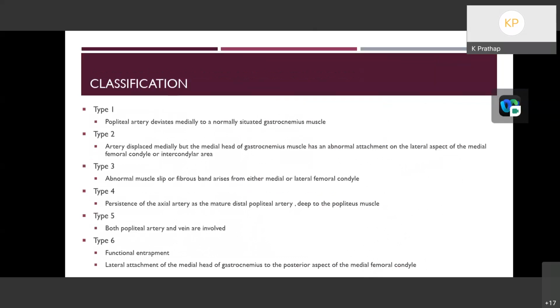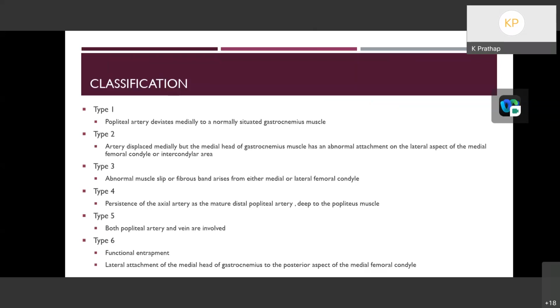The entrapment syndrome is classified into 6 types based on the relationship of the popliteal artery and the medial head of gastrocnemius. In type 1, the popliteal artery is formed before the medial migration of the gastrocnemius muscle. So the medial head of the gastrocnemius muscle, which moves more medially, pushes the popliteal artery towards the medial side. That causes the popliteal artery to deviate more medially to a normally situated gastrocnemius muscle.